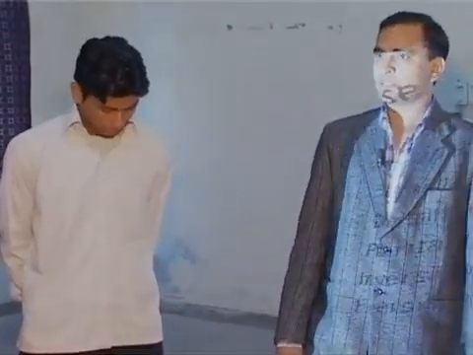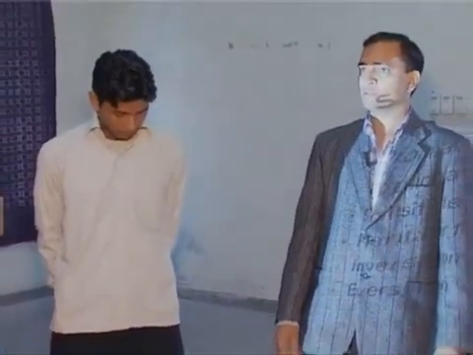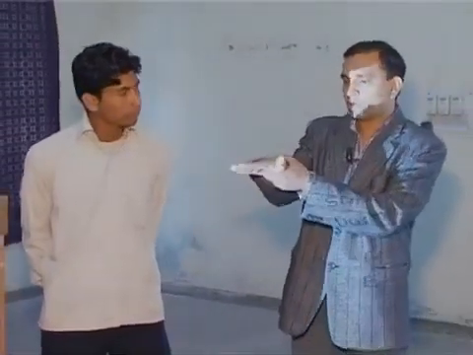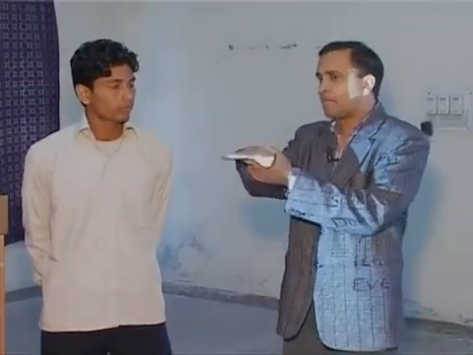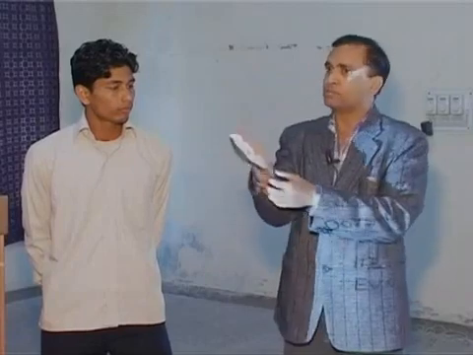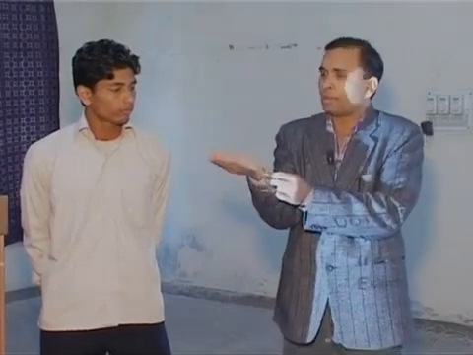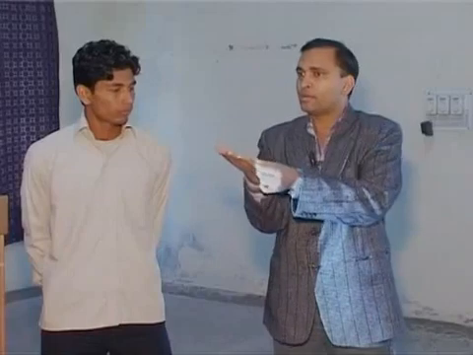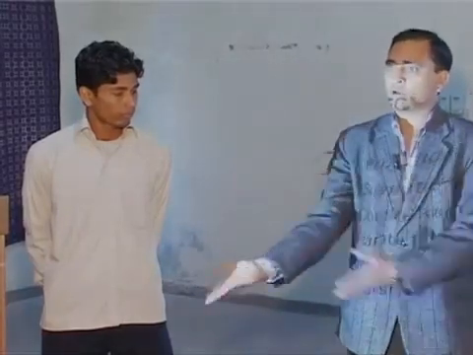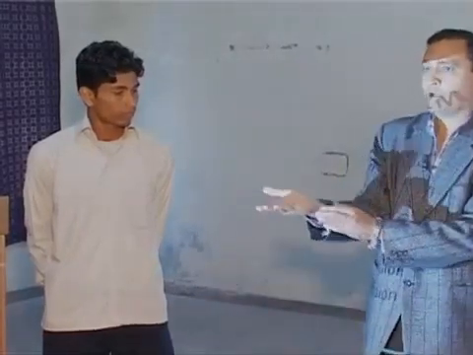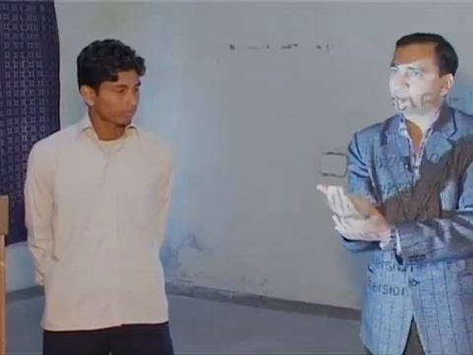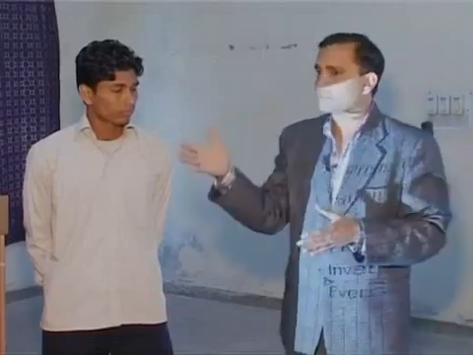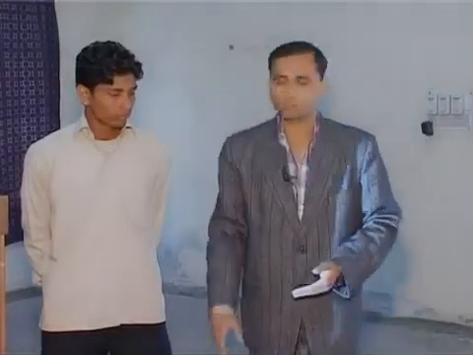In the foot, this is inversion and this is eversion. Going toward the medial side is inversion. Going away from the medial side, toward the lateral side, is eversion. Same movement in the palm, in the anatomical position: coming towards the medial side is ulnar deviation and going towards the lateral side is radial deviation. Clear? So ulnar deviation and radial deviation are the same as inversion and eversion in the foot.